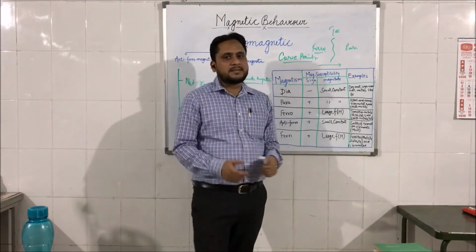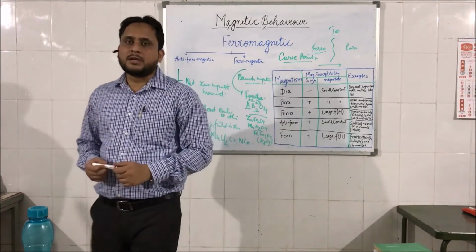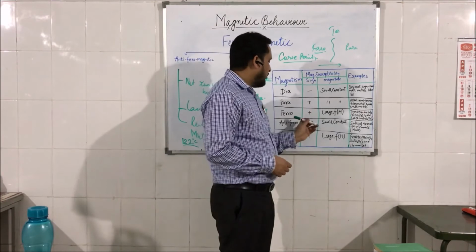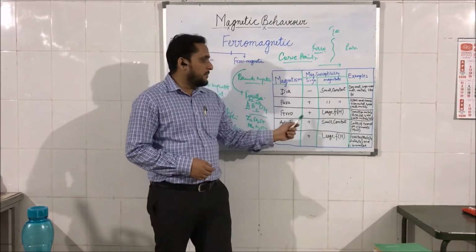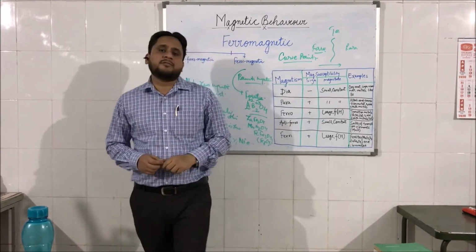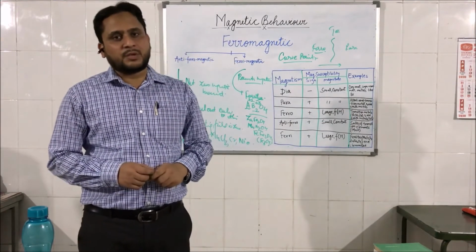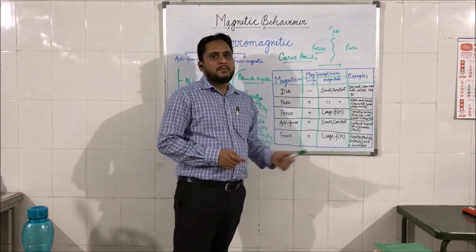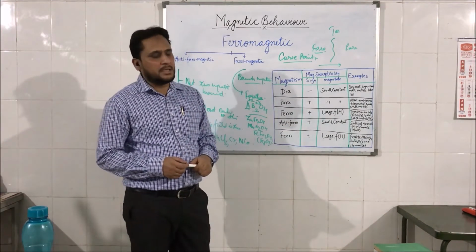Transition metals like iron, nickel, and cobalt are examples of ferromagnetic behavior. And of course, ferromagnetism depends upon H; it is a function of the external magnetic field strength. The higher the strength of the external field, the higher the magnetic susceptibility value of ferromagnetic materials.